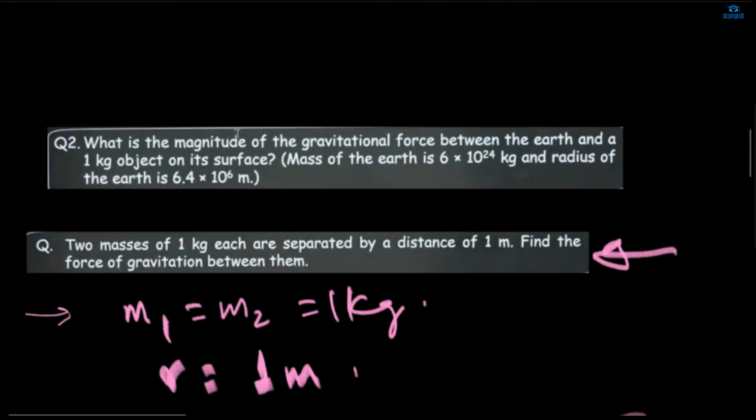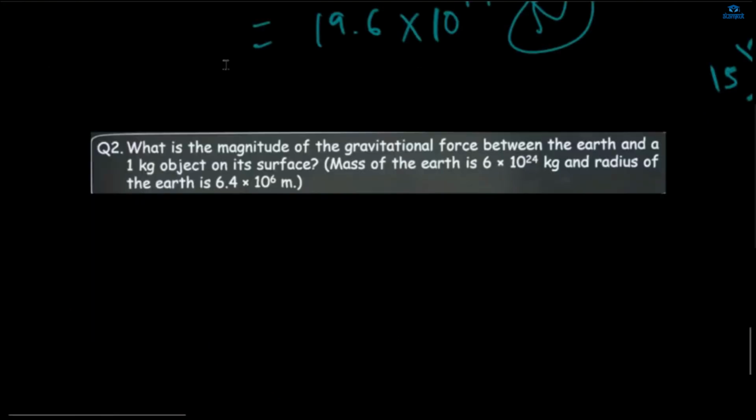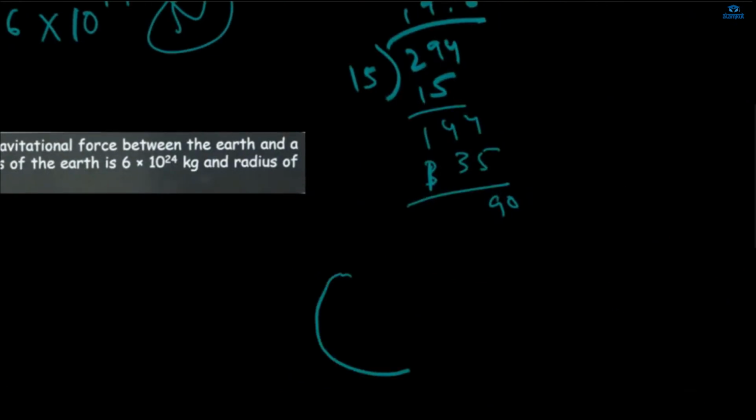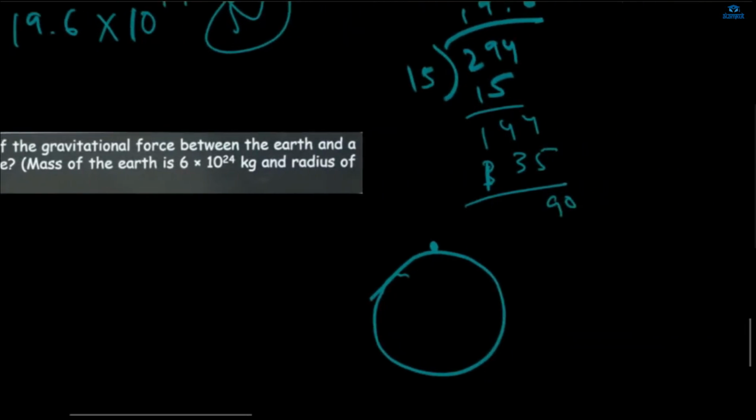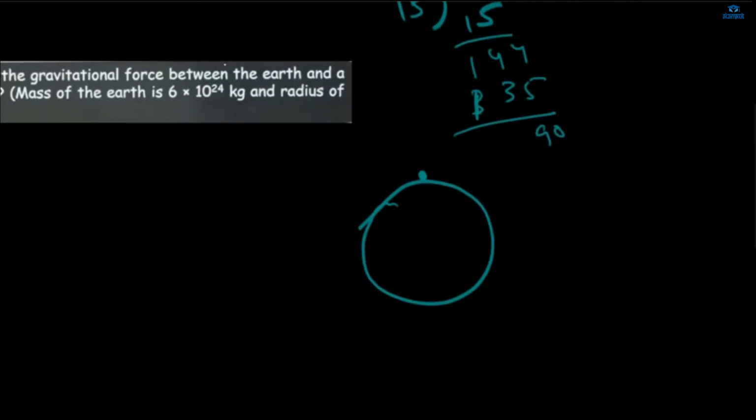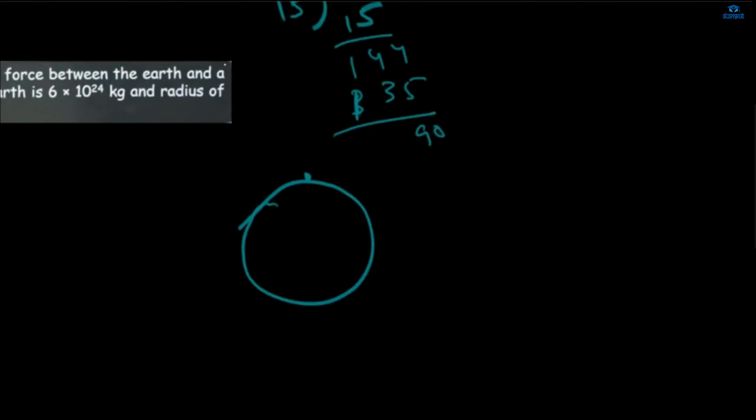So what is the magnitude of gravitational force between Earth and a 1 kg object? See, this is what it is: whatever force is being applied by Earth on us. Like this is Earth, and this is something on the Earth. What is the magnitude of gravitational force and a 1 kg object? There will be some kind of radius of this object also.